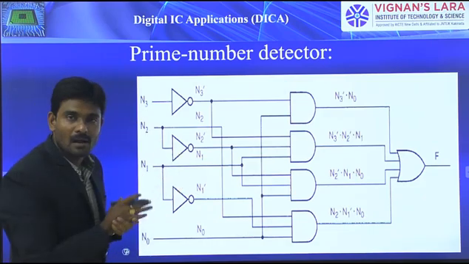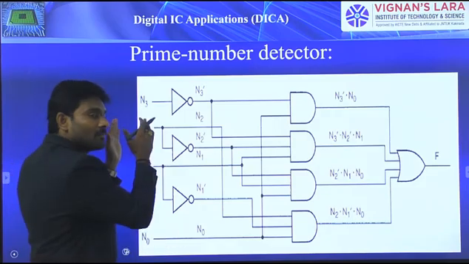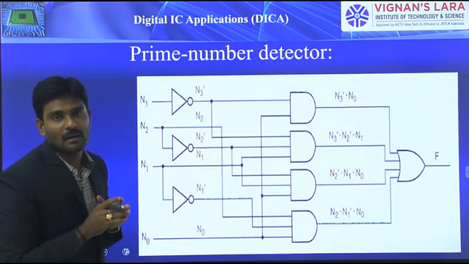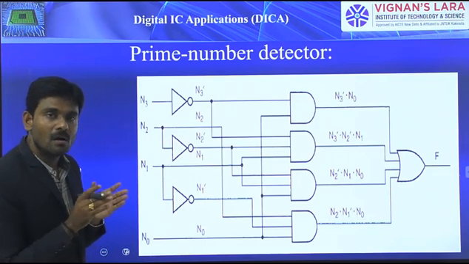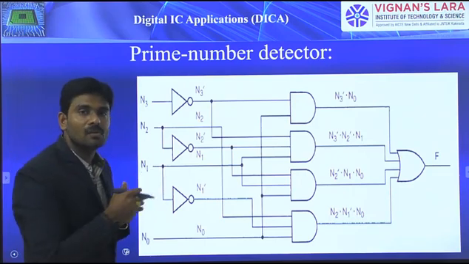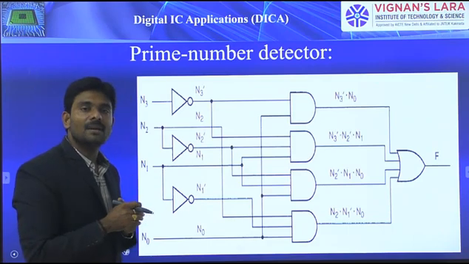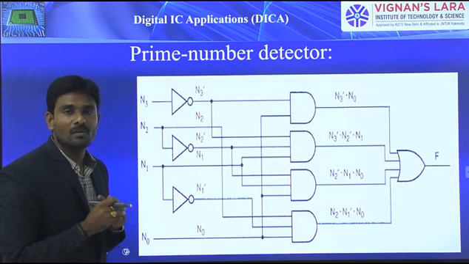But for data flow, as I mentioned previously, we describe how the data is flowing from input to output and what operations we are performing on it. That is nothing but knowing the Boolean equations.